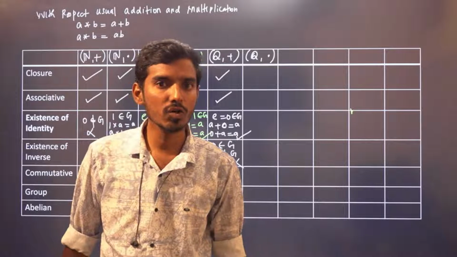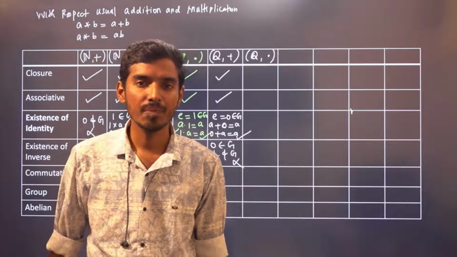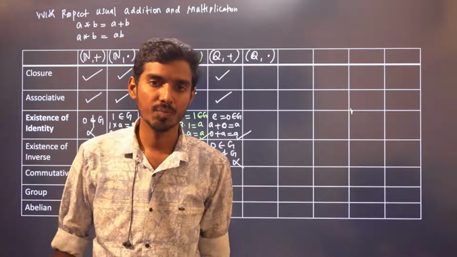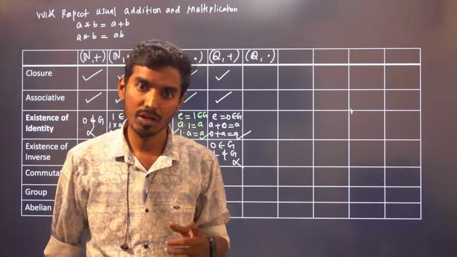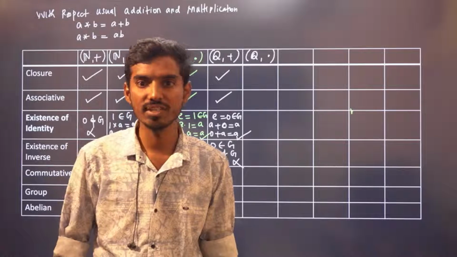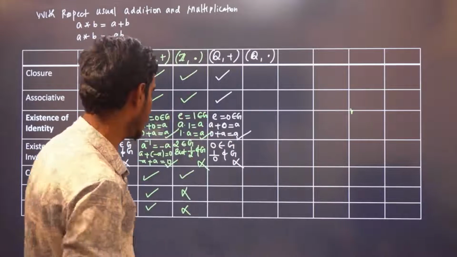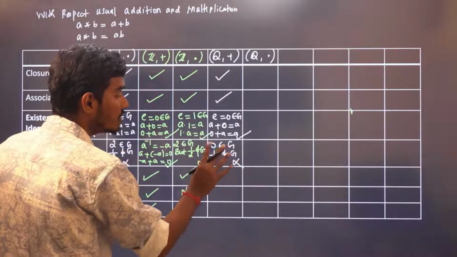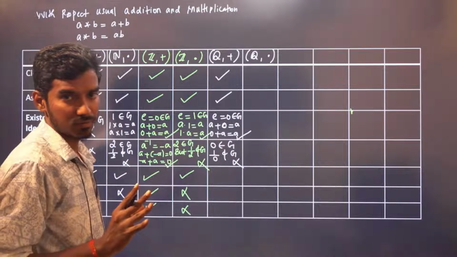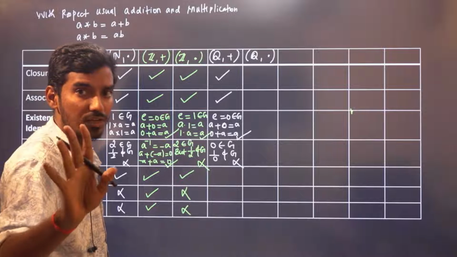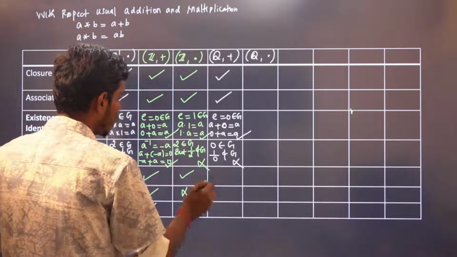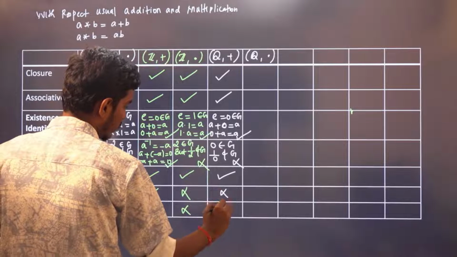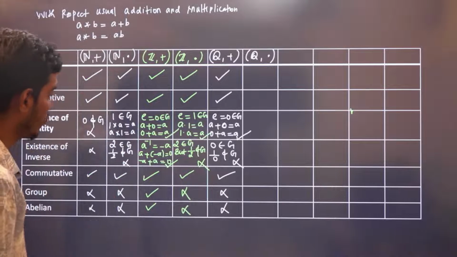If I remove 0 from the set of rational numbers, then it will be a group, yes or no? If I remove 0 from the rational numbers, then for every element the inverse exists. So note it down: the inverse exists only for non-zero elements. That is a core idea. So therefore, it is commutative, but it is not a group, and also it is not an abelian group.